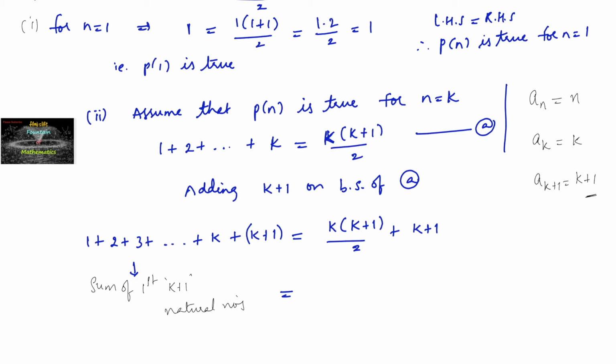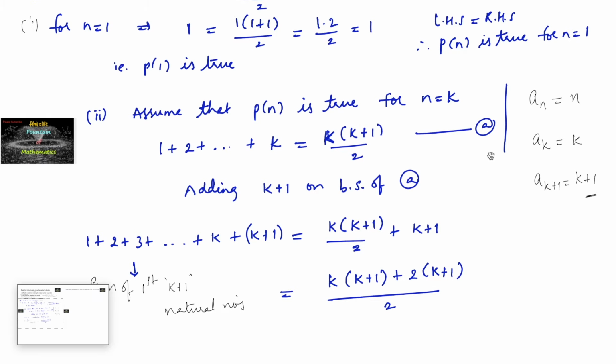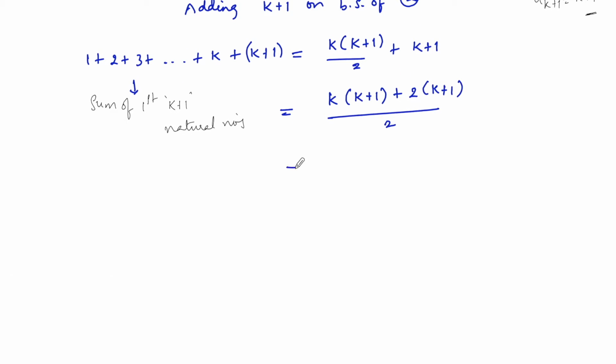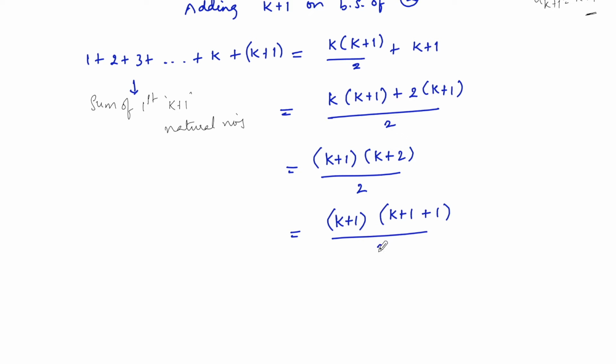So now let us simplify the RHS part. Taking LCM here, k into k plus 1 plus 2 times k plus 1 by 2. So we can write this by taking k plus 1 common, into k plus 2 upon 2. So this can also be written as k plus 1 into k plus 1 plus 1 upon 2.